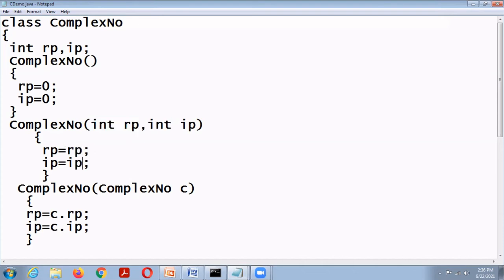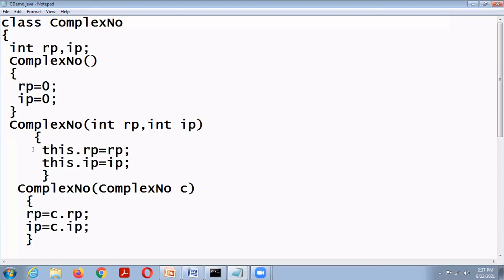We need to differentiate this rp and this rp. We can differentiate them using this keyword: this dot rp equal to rp, then this dot ip equal to ip.